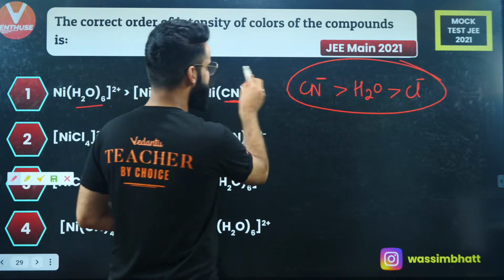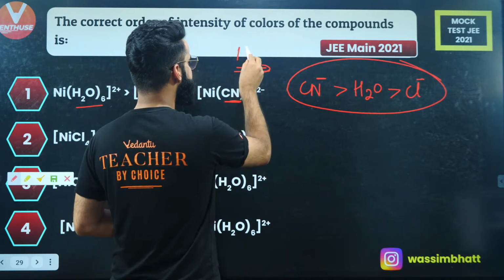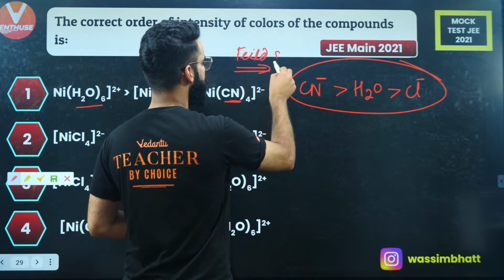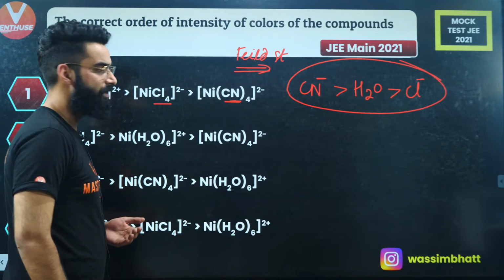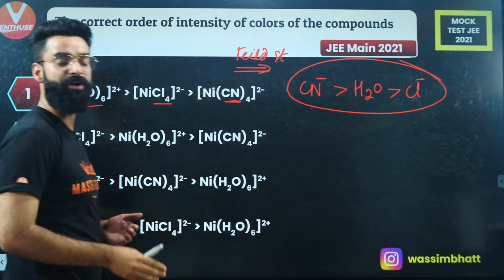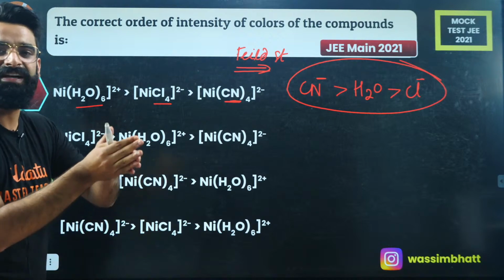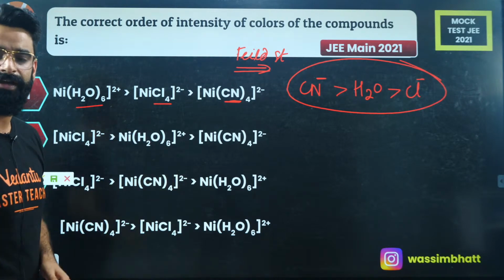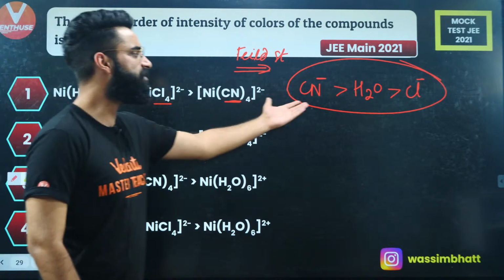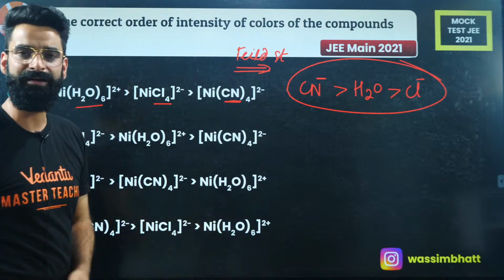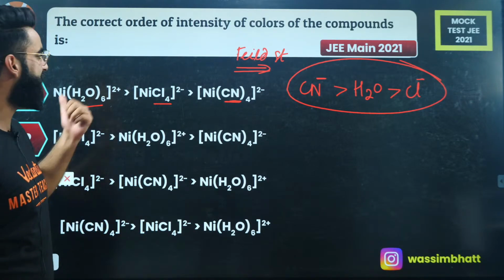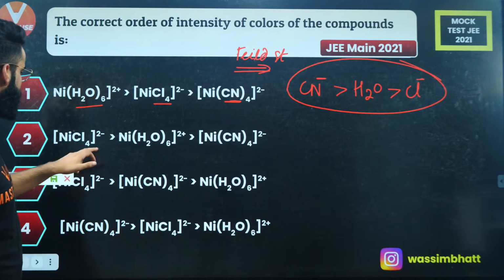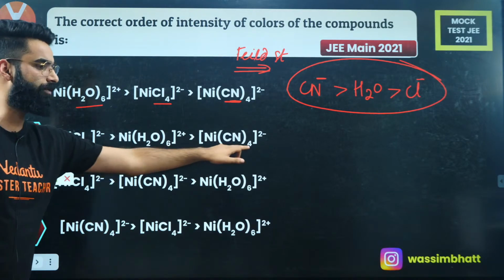This is basically the order of the field strengths of these ligands, and the same will be the order of the crystal field splitting energy. So the opposite of this order is going to be the intensity of the colors. Intensity of color will be maximum where the ligand is Cl negative, then H2O, then CN negative.